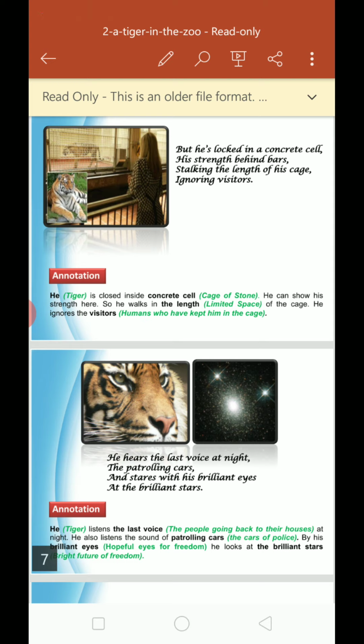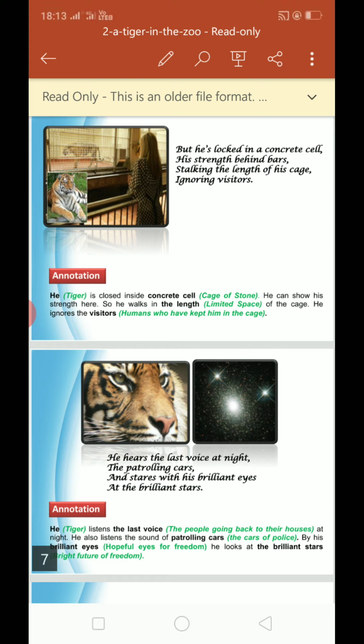But he is locked in a concrete cell, his strength behind bars, stalking the length of his cage, ignoring visitors. Where the tiger is? कहाँ पर है actually? The tiger is locked in a concrete cell. Concrete means which is made of cement, sand and stone. Okay, he is locked there. He is behind the bars. His strength is actually behind the bars of the cell. Okay, how his strength is behind the bars? Because he is locked there in spite of all his strength. Now he is imprisoned there. Okay, he is locked there.